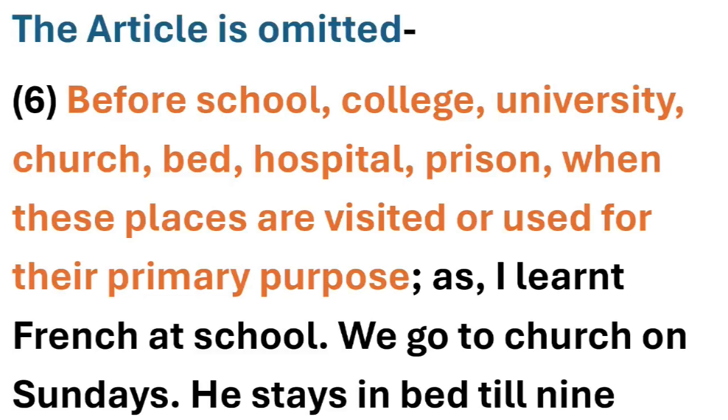Let's understand this with an example. I learned French at school. So over here, school, this word has been used, and before this we have omitted articles. We haven't used any article. Why? Because the primary purpose of school is to study. So I went there at the school to do what? To learn French. So learning is the main object of the school. So for this purpose, the primary purpose we are talking about, that's why the hasn't been used with this.